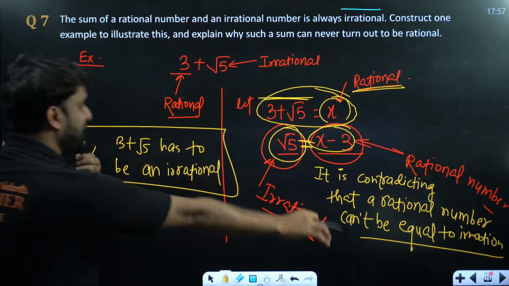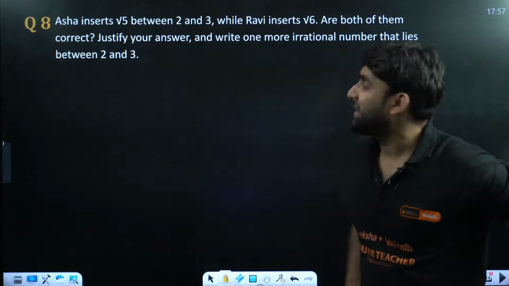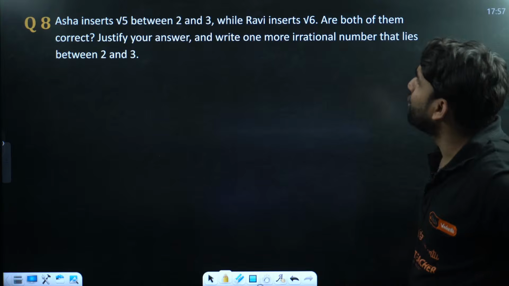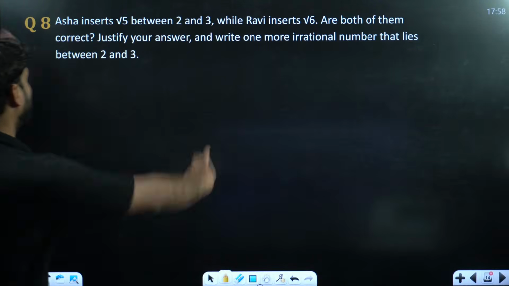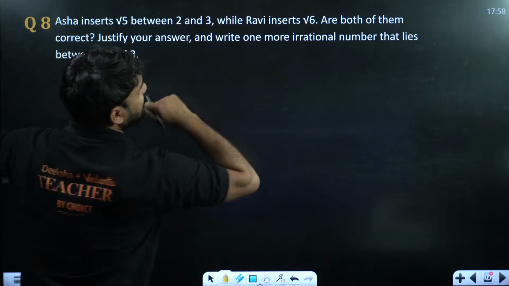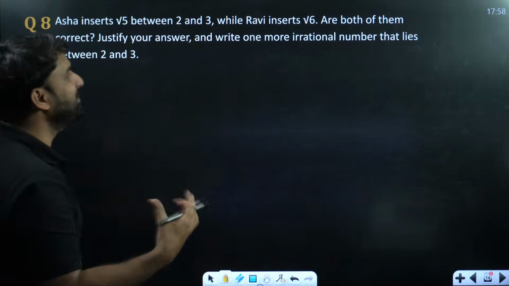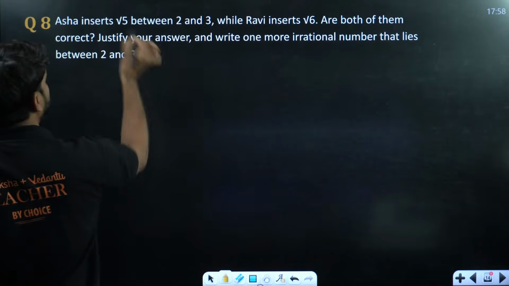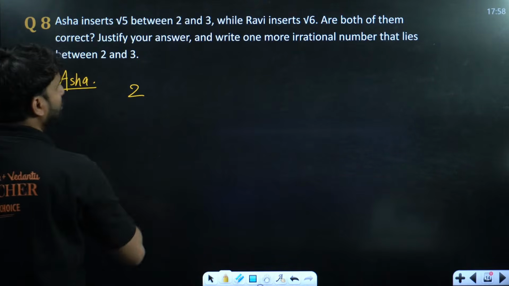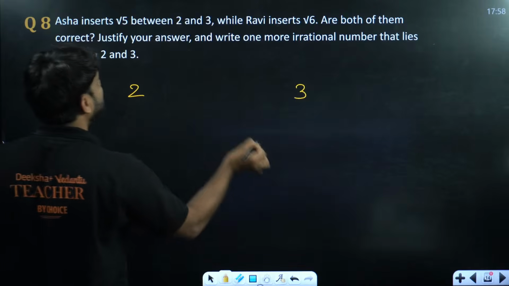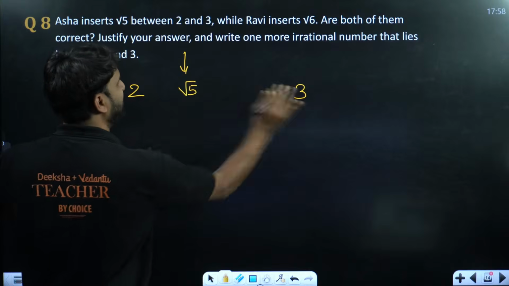Very good. Moving ahead to the next question. Asha inserts root 5 between 2 and 3, while Ravi inserts root 6. Are both of them correct? Justify your answer. Basically, there are two numbers, 2 and 3, and Asha has kept root 5 between these two numbers.